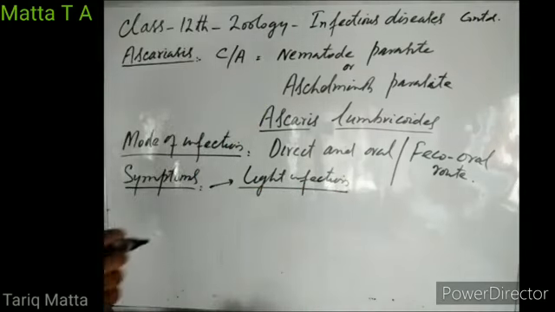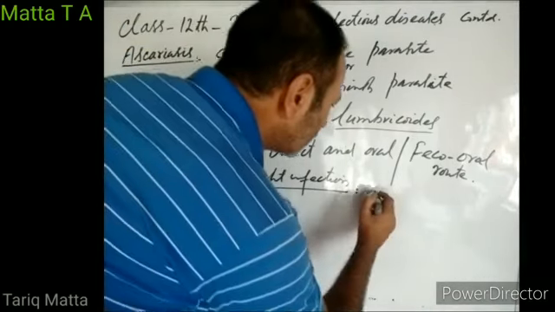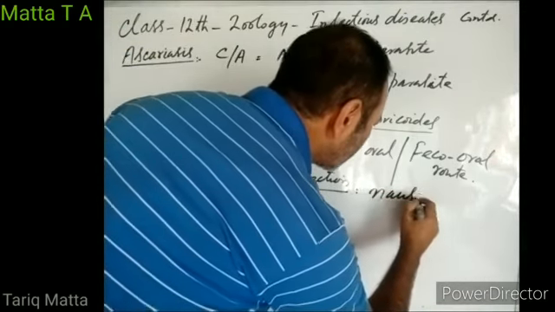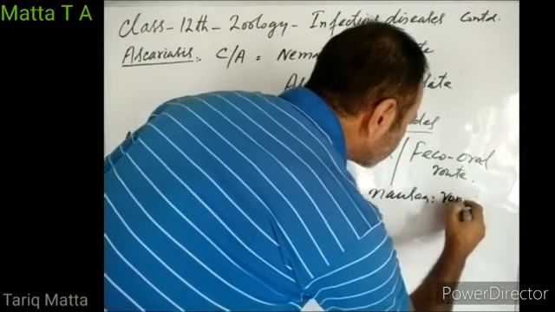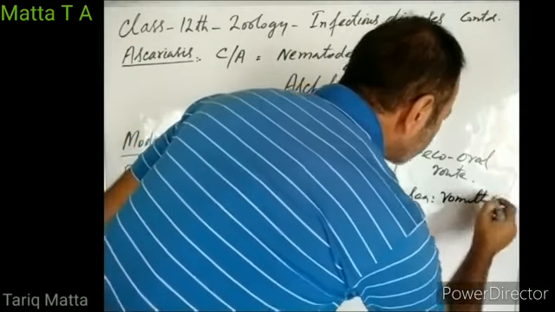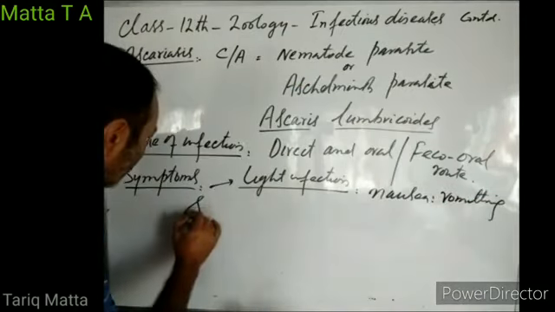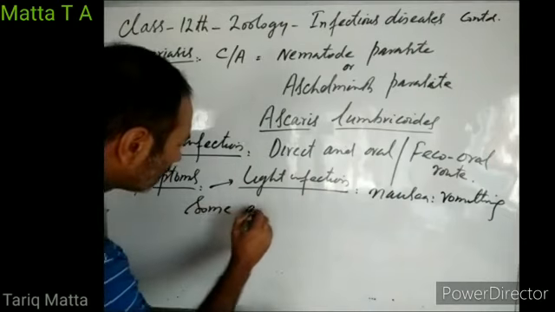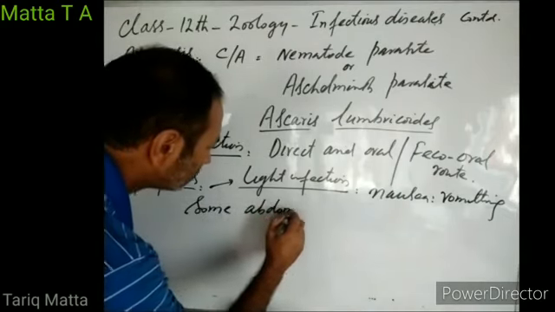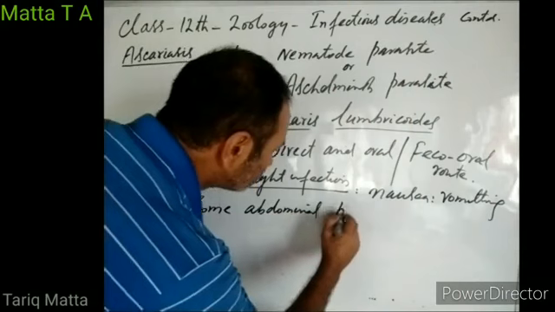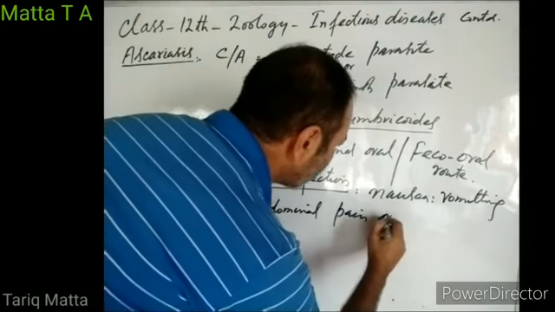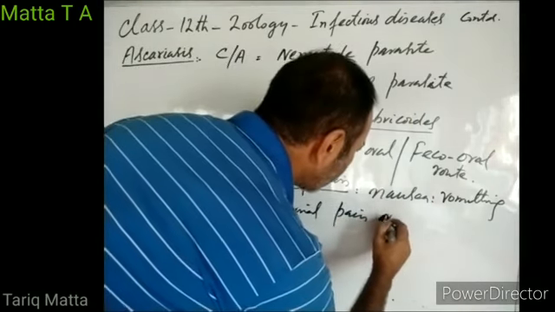In that situation, the person may simply feel nausea, vomiting, some abdominal pain, or diarrhea.